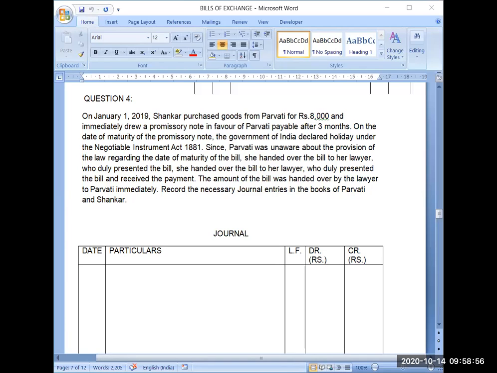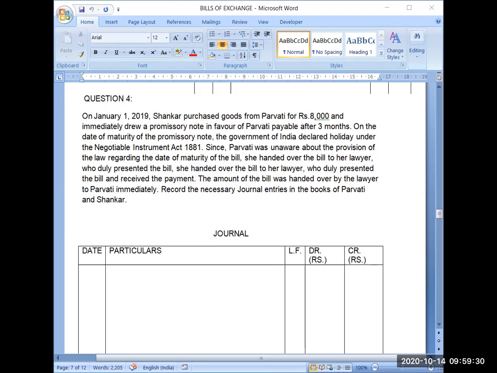that goods have been sold and purchased. Then afterwards, a bill of exchange has been written. So a promissory note has been written. And after writing the promissory note, because the purchaser himself is writing the bill, there is no need of acceptance. So the moment he has written the bill and signed the bill, it has become a bill of exchange. That bill has been handed over to the seller. So this is the second transaction.